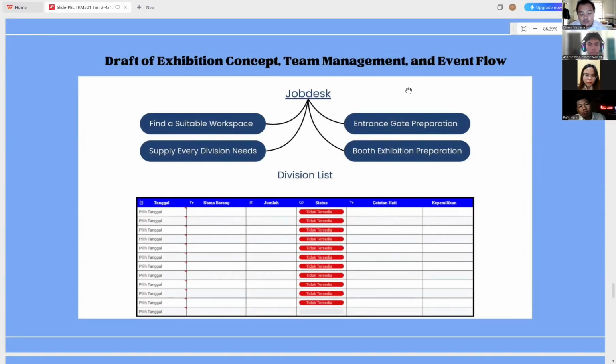Next. Here we divide responsibilities. Each team member helps in 4 main tasks: finding suitable workspace, supplying every division in it, preparing the gate entrance, and setting up the exhibition booth. Next.